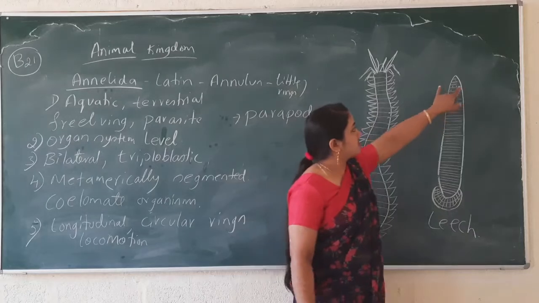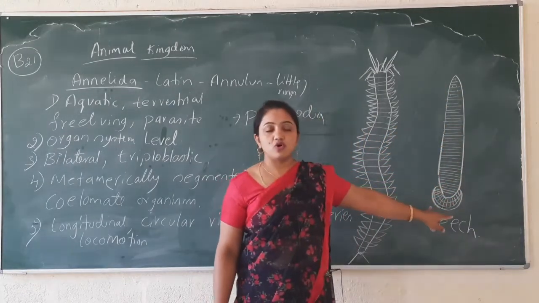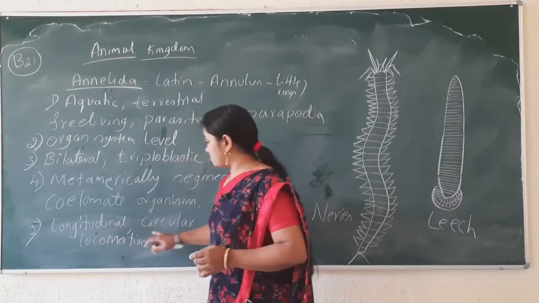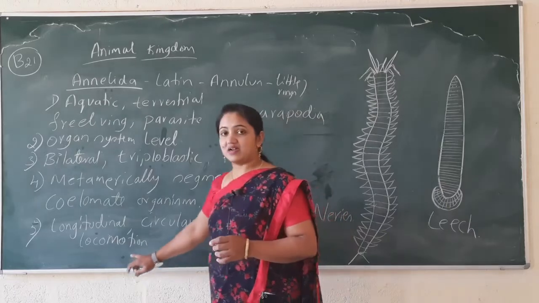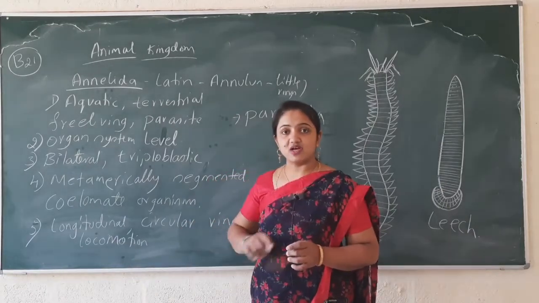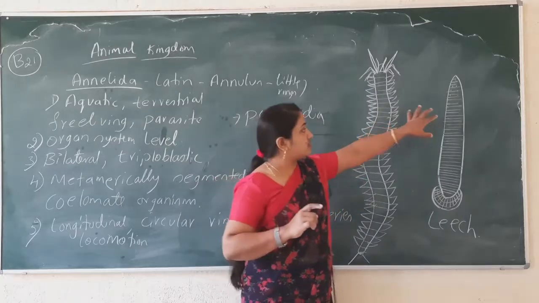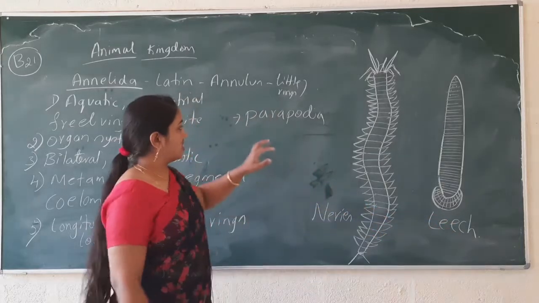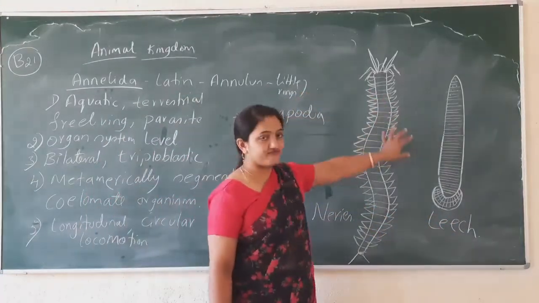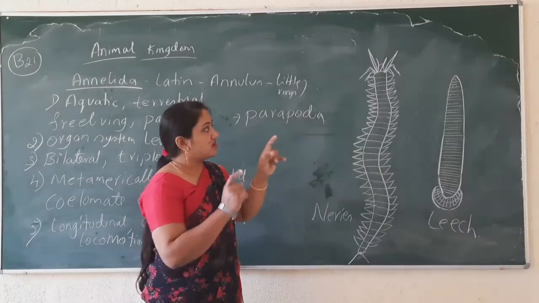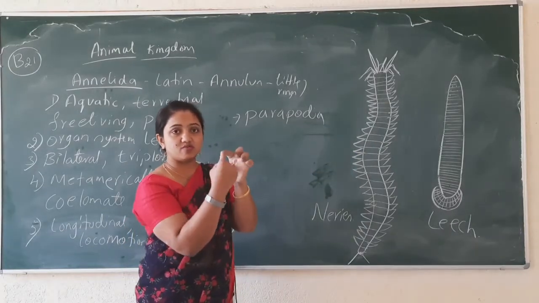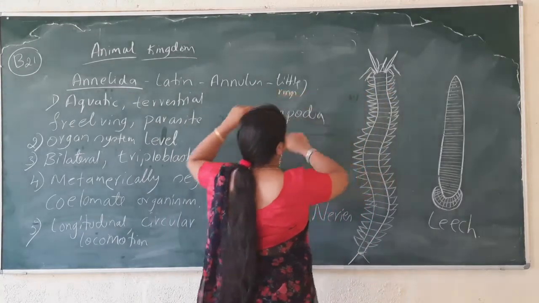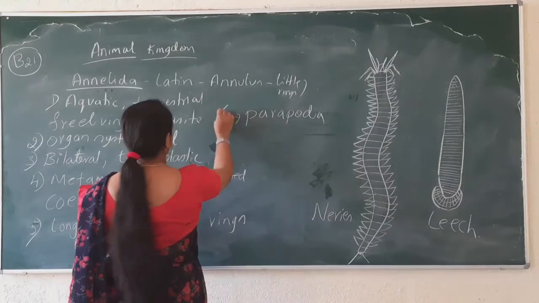But if it wants to locomote on the earth, how does it do so? For locomotion they have longitudinal and circular rings, which are meant for locomotion in leech type of organism and also in the earthworm. But in some aquatic forms, they possess appendages. Each body segment has a pair of appendages, known as parapodia.